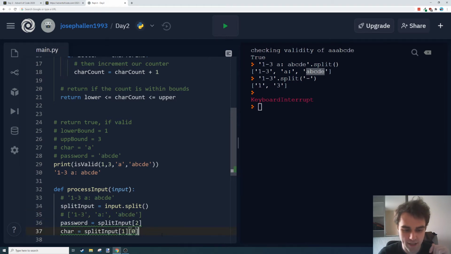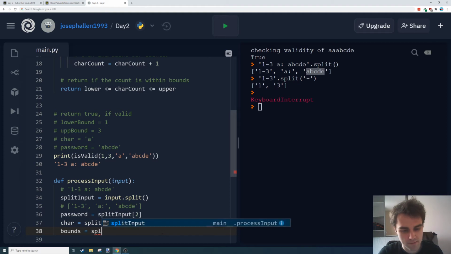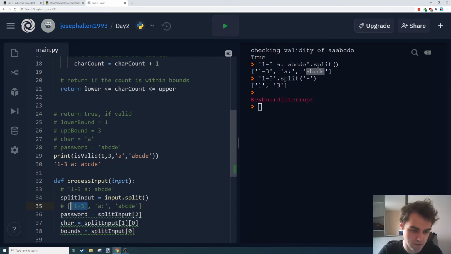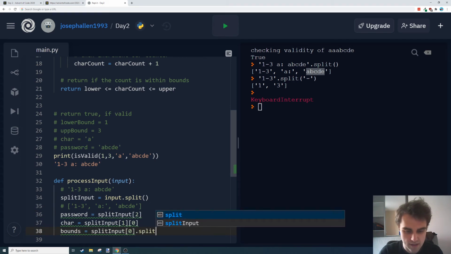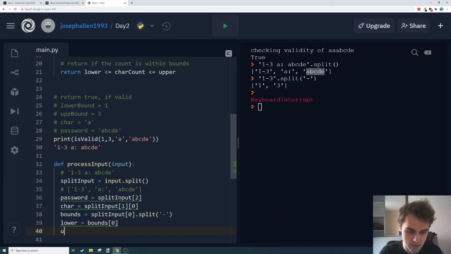So I think I've got char now, and then lower. I'm going to say bounds is equal to split input 0. So that's this first one here, 1-3, and then I'm going to split on the hyphen, so that's got our bounds, and then I can say lower equals bounds 0, upper equals bounds 1.